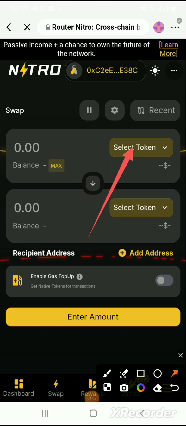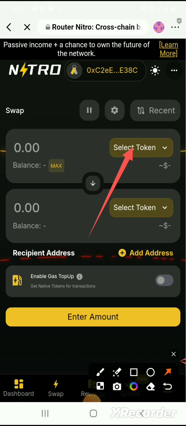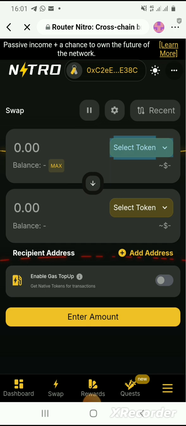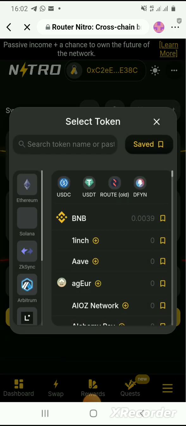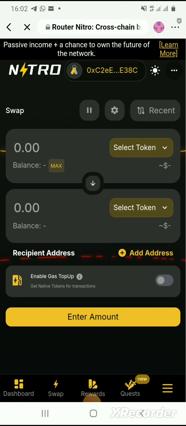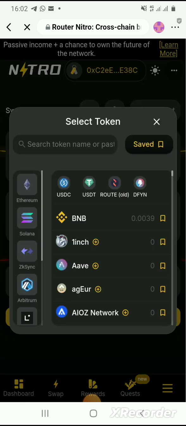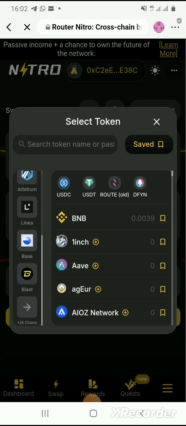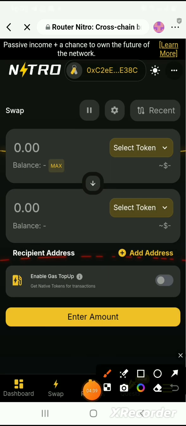You click here. When you click here, click to select. Okay, you come down here and click this arrow. Okay, it has gone back. Let me do it again.